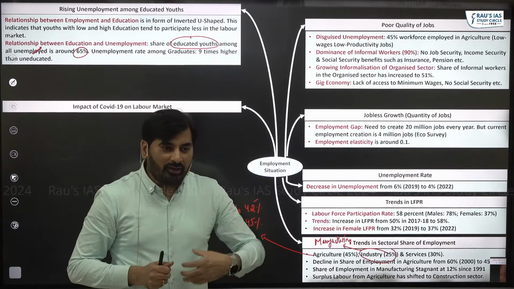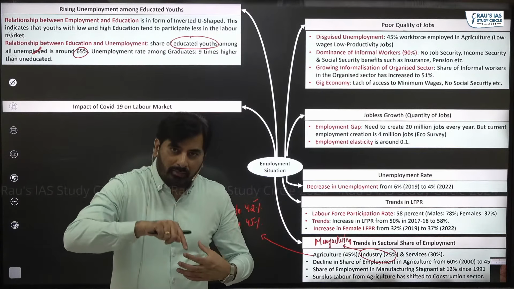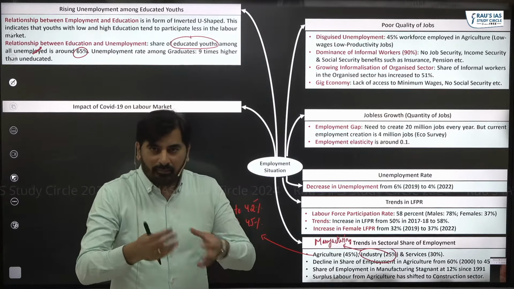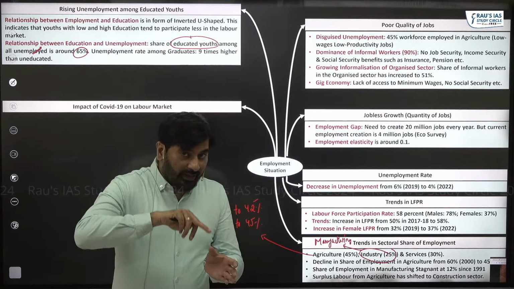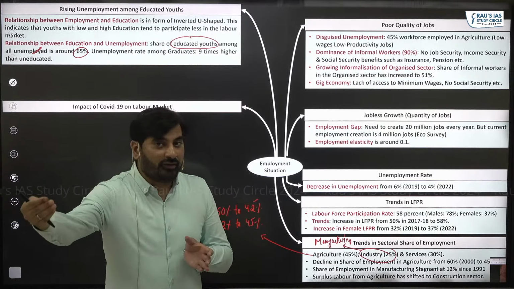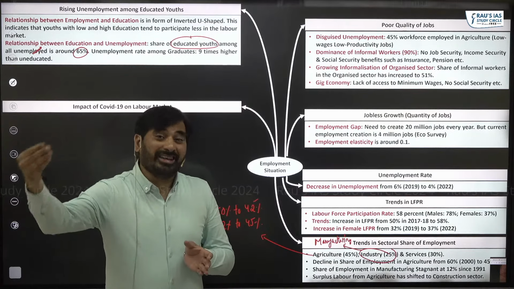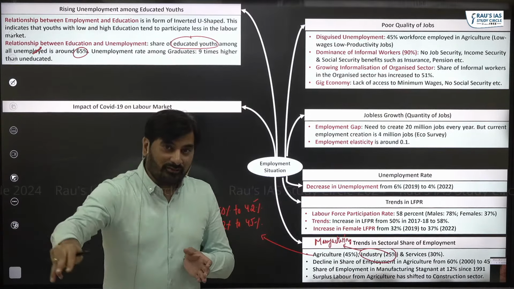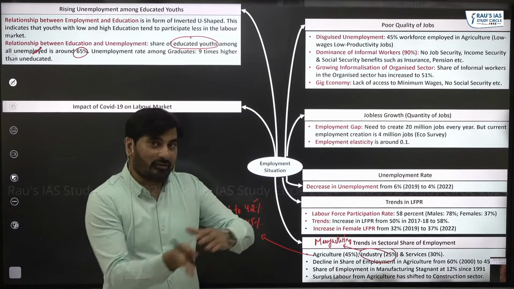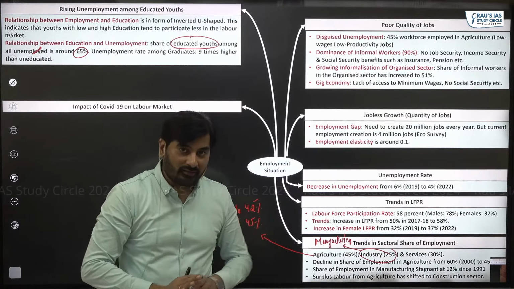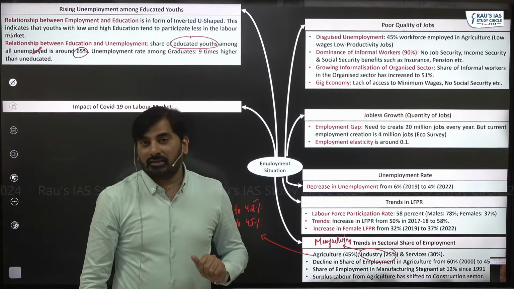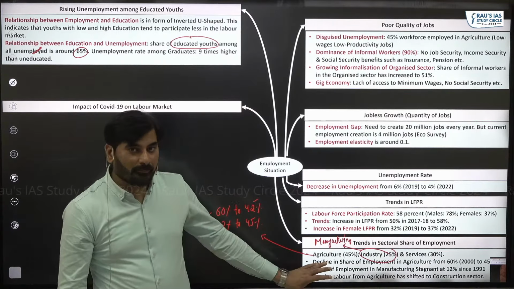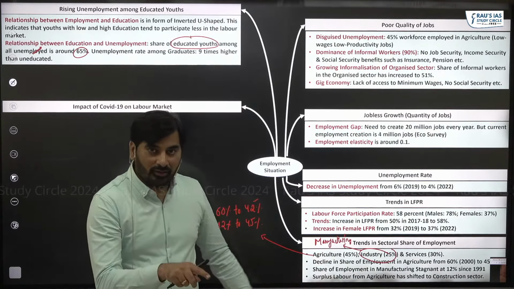So people who were working in the manufacturing sector became jobless, and these people shifted from manufacturing to construction. That is why the construction sector has now overtaken the manufacturing sector in terms of being the second largest employer in India. Once again, a reversal, right?